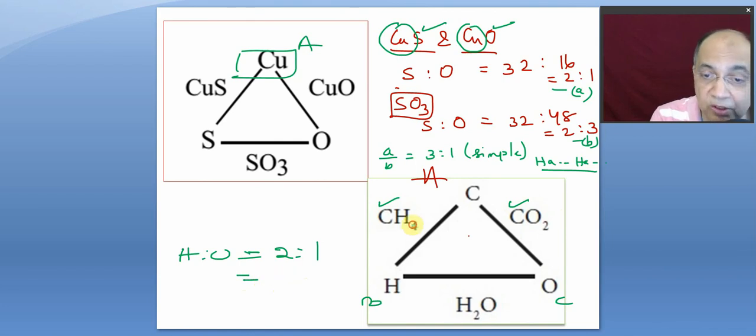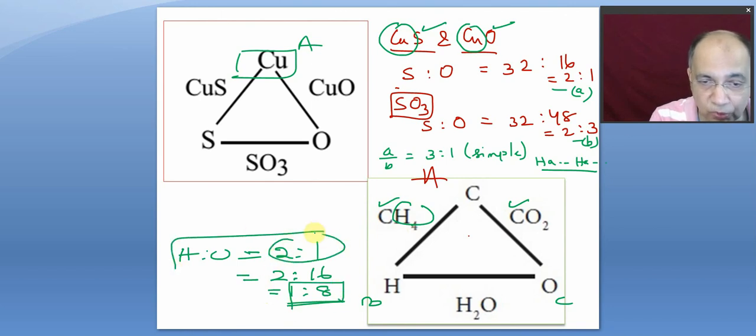So if atomic ratio is 2 is to 1, then its mass ratio will be 2 is to 16. H is to O is 4 is to 2 or 2 is to 1. So 2, 1 means 16. So the mass ratio is 1 is to 8. So they were finding this. Later it was found the atomic ratio or mole ratio is this.